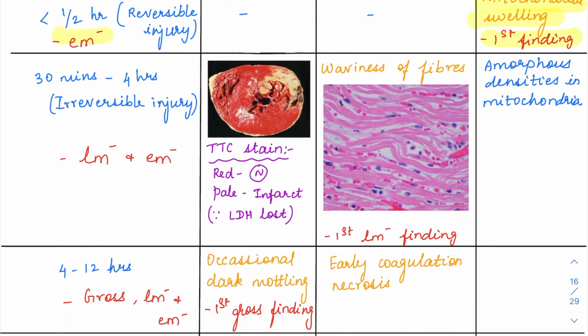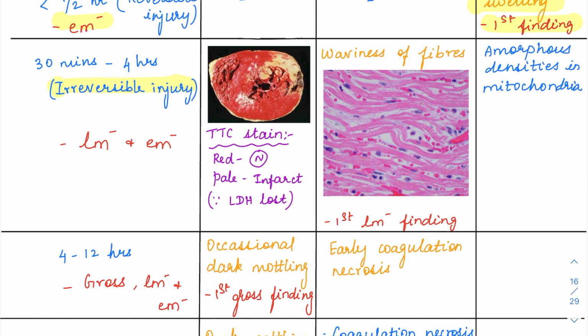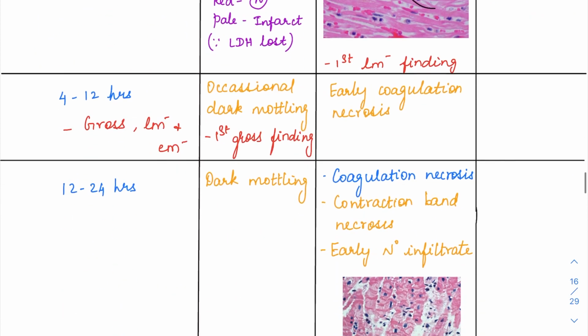After 30 minutes, we all know it has undergone an irreversible injury. The ATP has depleted to less than 10% of normal. So within 30 minutes to 4 hours, that is irreversible injury. That is going to be the first microscopic finding, which will be the waviness of fibers. The myocytes will start degenerating and undergo this wavy kind of appearance. Can you appreciate? Rather than being straight here, the muscles are becoming wavy. So this is the first light microscopic finding which we see in MI, and that happens within 30 minutes to 4 hours.